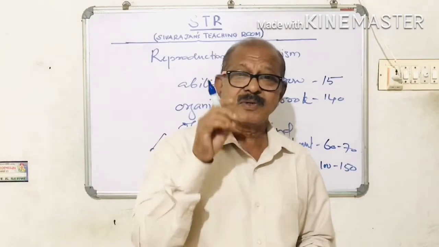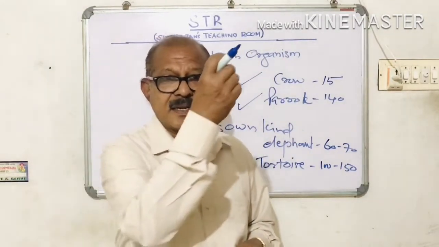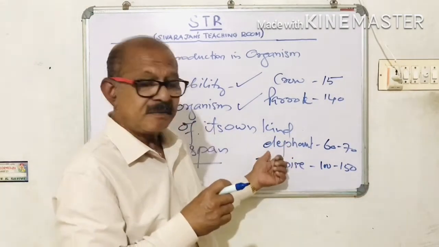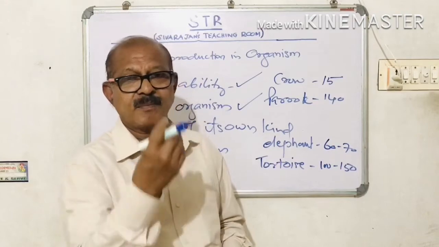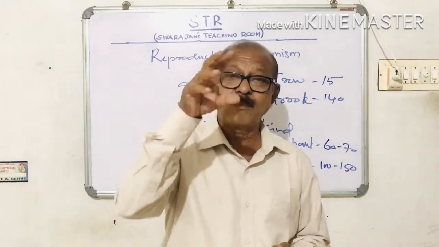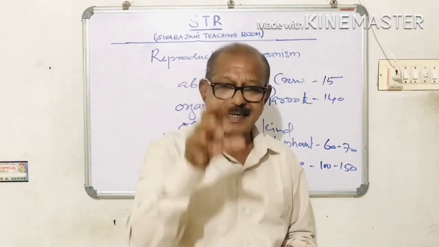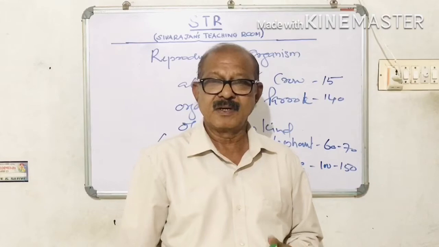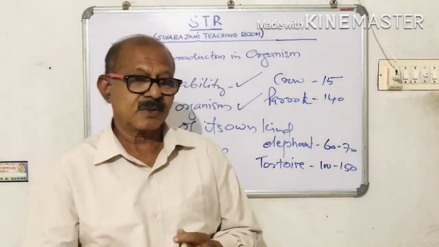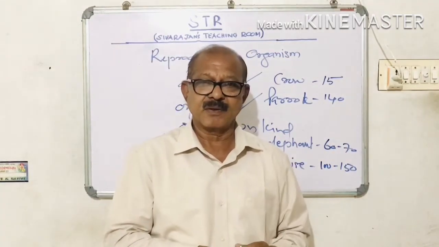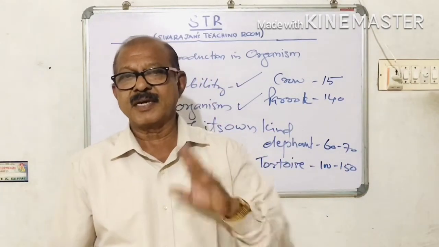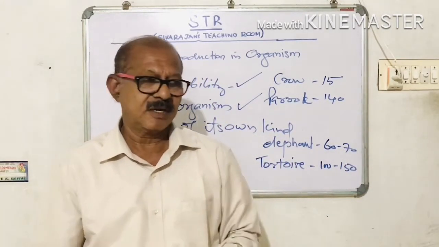The second thing is, if the organisms do not reproduce, by the gradual death of these organisms, by attaining the lifespan, gradually the number of these organisms, or we can say the population of a particular species, will be decreasing day by day. So to compensate this loss by death, organisms have to reproduce. So there are two reasons for reproduction. One, to keep the continuity of the species. Second, to keep the population as such.